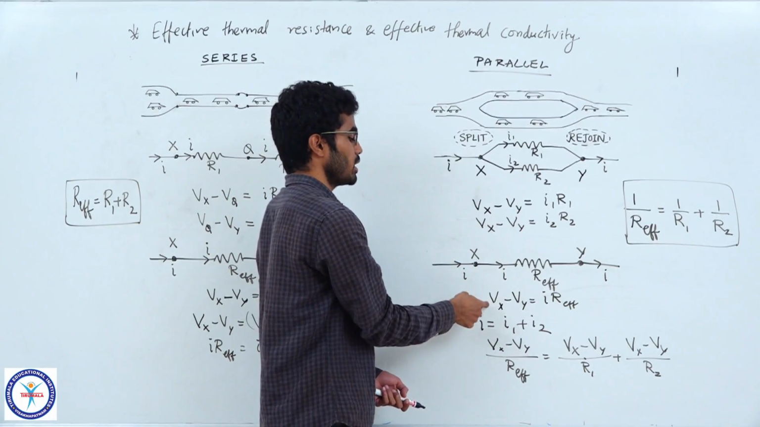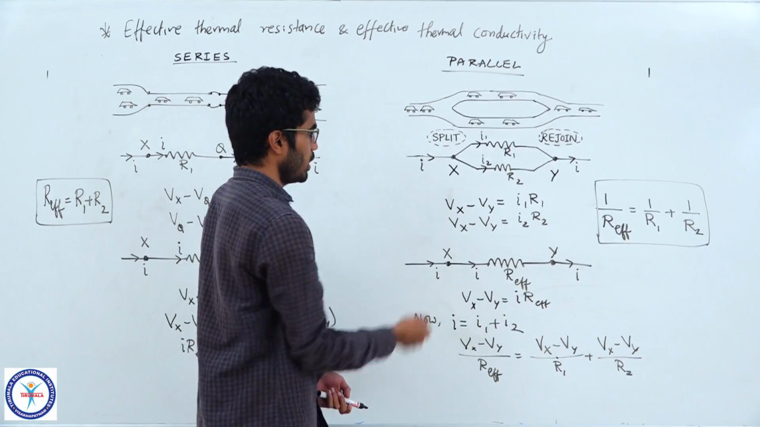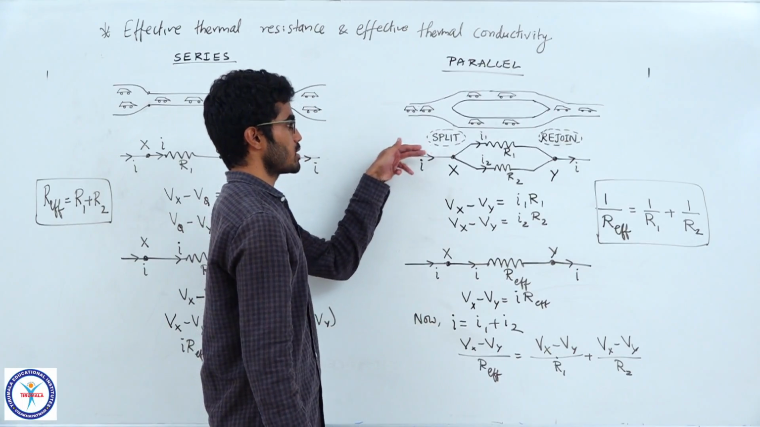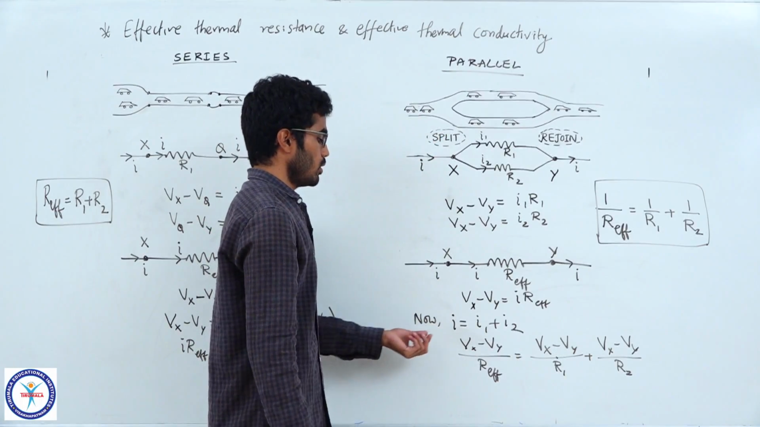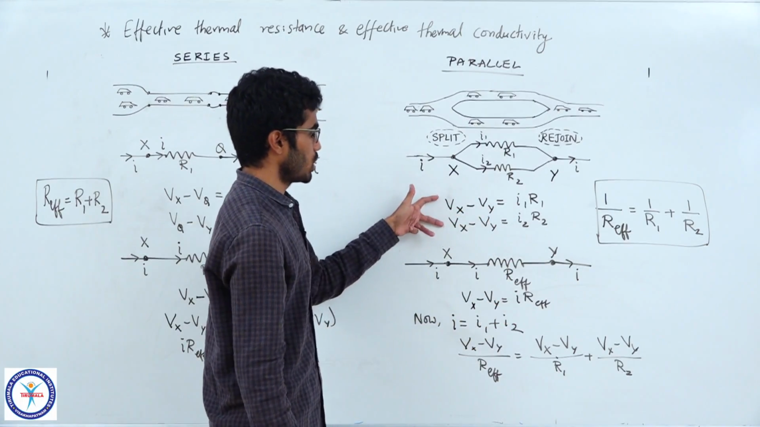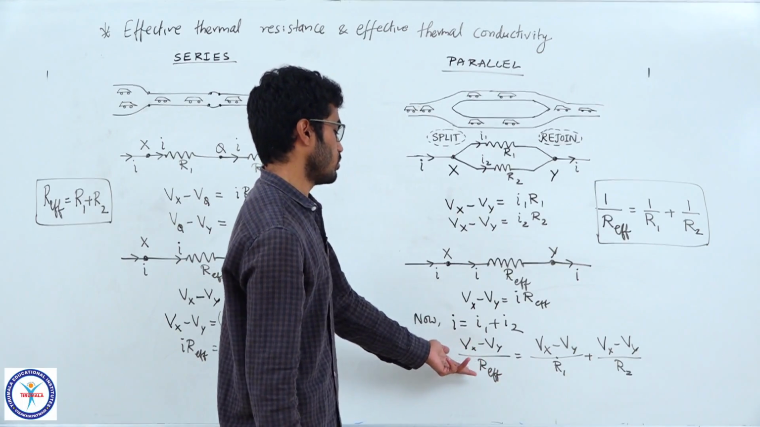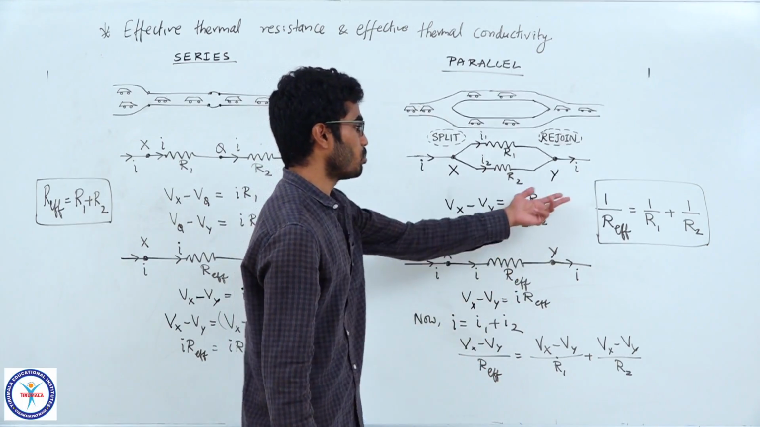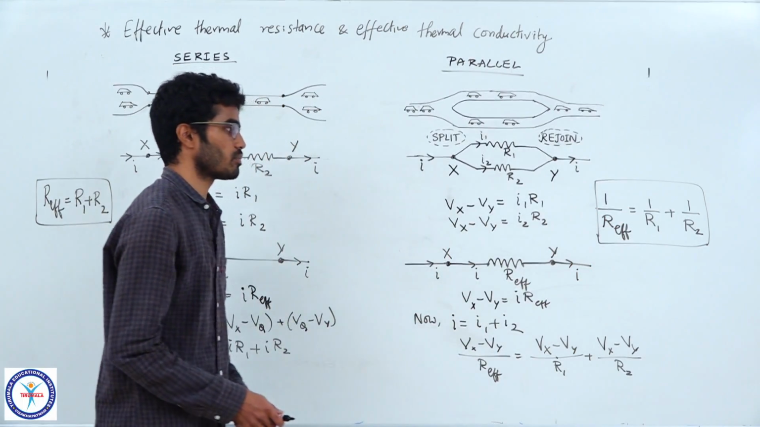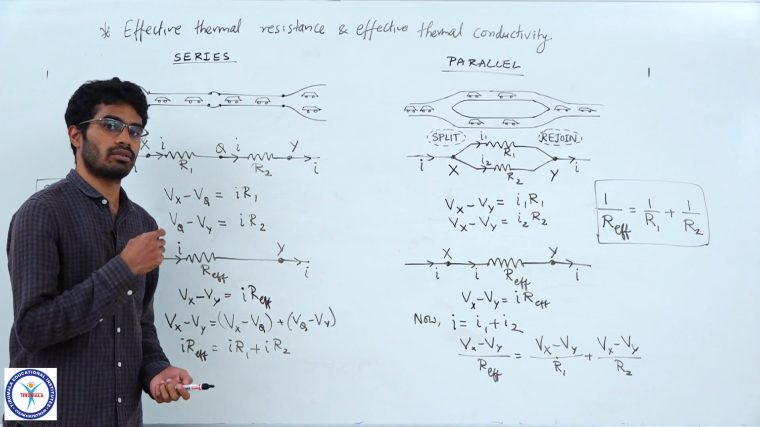So the equation will be Vx minus Vy equals I into R effective now. By comparing these equations, you know I is I1 plus I2, I is splitting here as I1 and I2. So taking I from this equation and I1 and I2 from these two equations, we can calculate that the equation we get here is 1 by R effective equals 1 by R1 plus 1 by R2. We know this result as well. So we will use these results in calculating the effective thermal resistance.